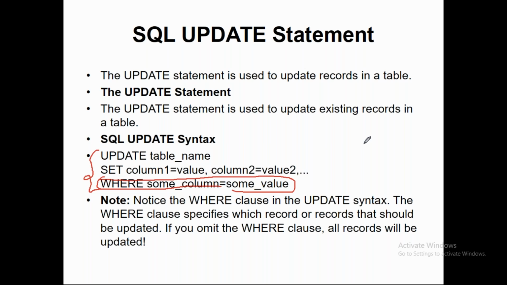We don't want to update all the records. We want to update only specific columns for a specific record. So in that case, you put the condition such that you get that record and update those columns.